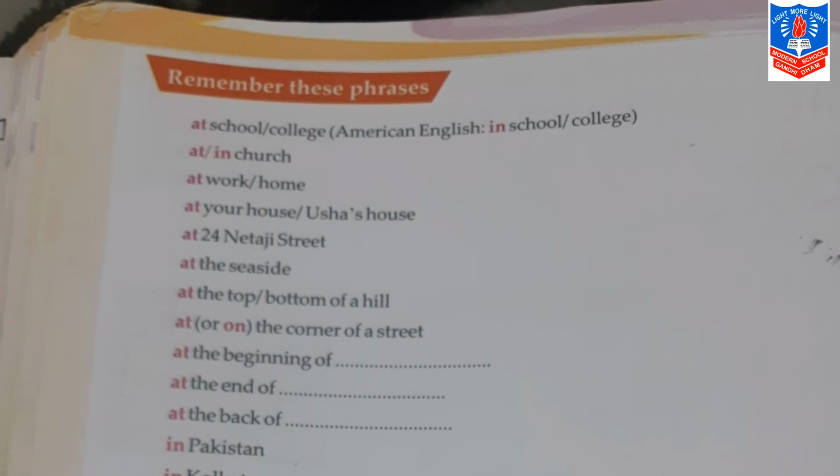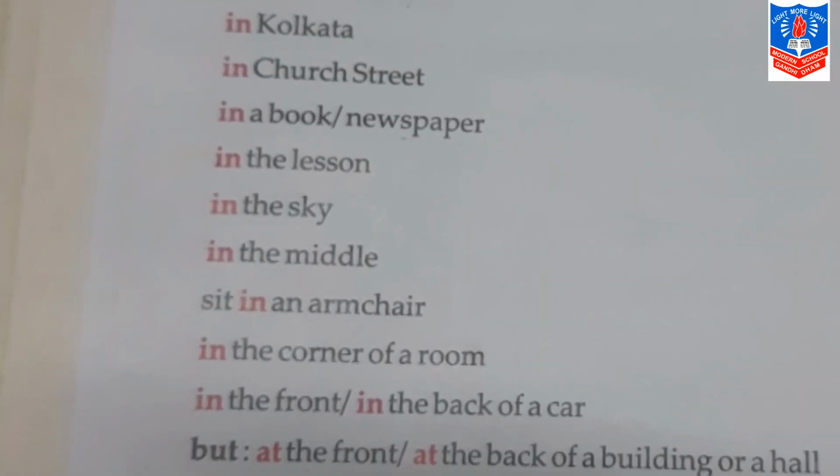My next sentence is in Pakistan. So the sentence for this is: we stayed in Pakistan for 2 years. My next sentence is in Kolkata. They live in Kolkata. Next sentence is in Church Street. So the sentence for this is: I am in Church Street of Mumbai.